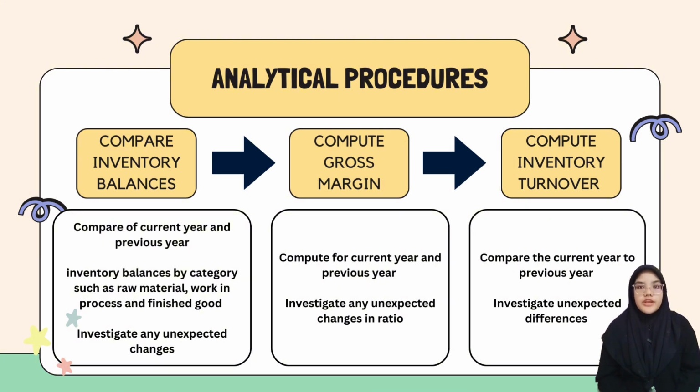You can compute it for the current year and the previous year. Number 3, compute inventory turnover. You can compute inventory turnover by comparing the numbers for the current year with the previous year. You need to investigate if there are any unexpected changes in numbers or ratios or any unexpected differences.